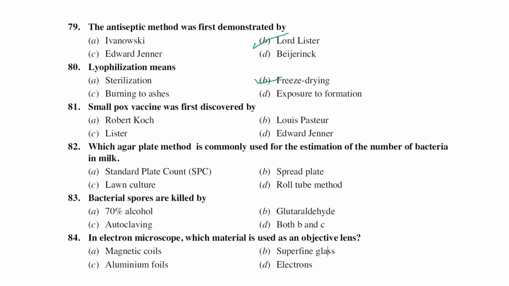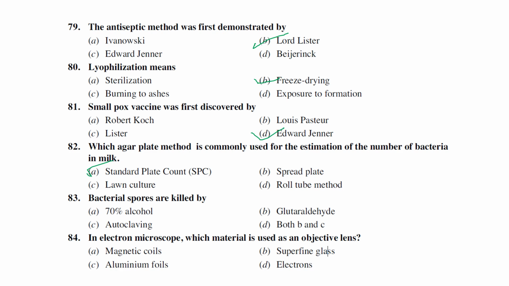The next one is, smallpox vaccine was first developed by, so the first vaccine was actually developed by Edward Jenner, that is a smallpox vaccine. So the next one is which agar plate method is commonly used for the estimation of the number of bacteria in milk. Generally standard plate count is used to estimate the number of bacteria.